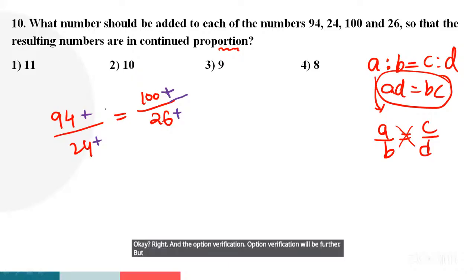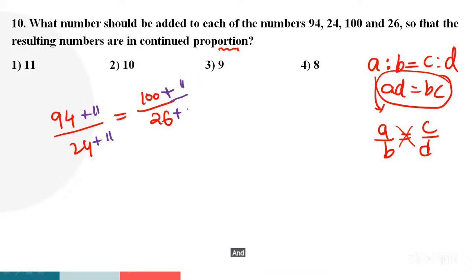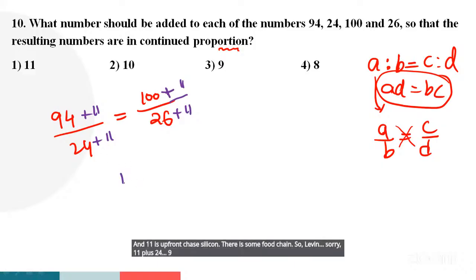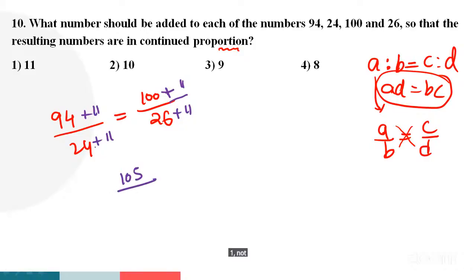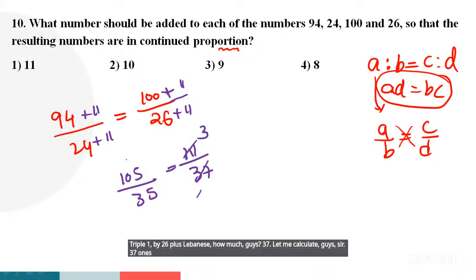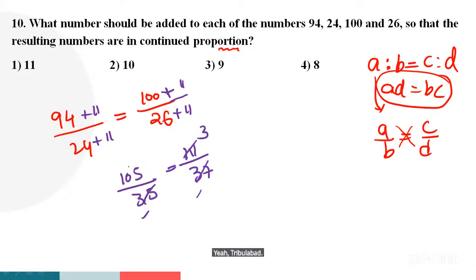The first option is 11. Substitute 11. 11 plus 24 is 35, and 94 plus 11 is 105, so 105 by 35. Then 100 plus 11 is 111, and 26 plus 11 is 37, so 111 by 37. Let me calculate: 37 ones are 37, 37 threes are 111. And 35 ones are 35, 35 threes are 105.